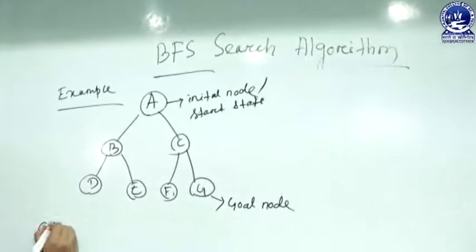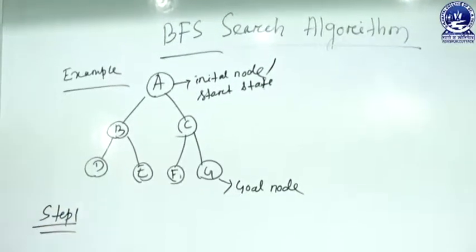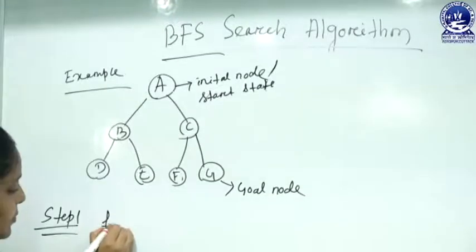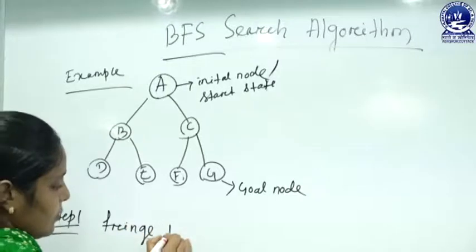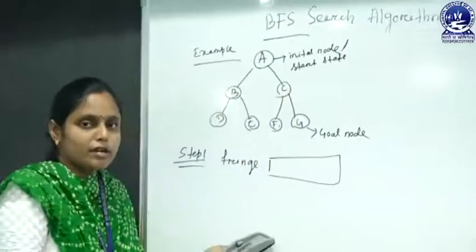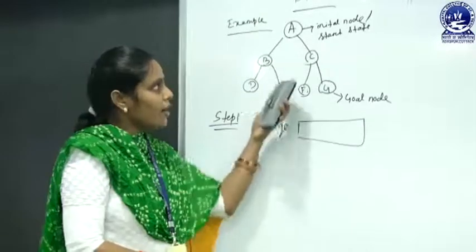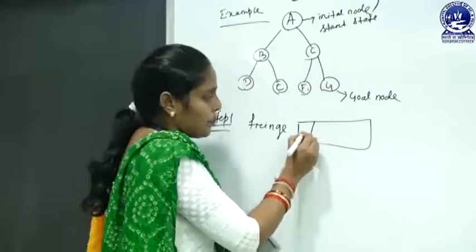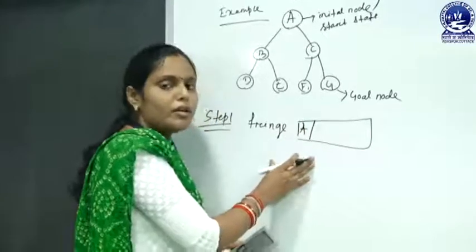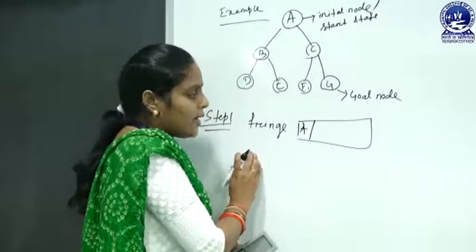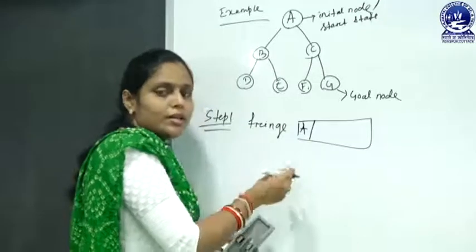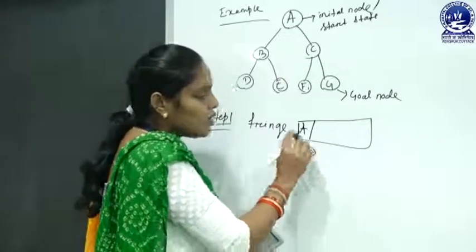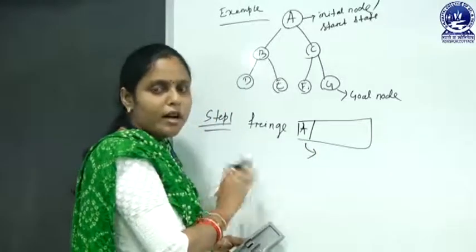First, that is step 1. Here we take one list, that is the fringe, and this fringe contains the initial node. Here in our search tree, the initial node is node A. That means the fringe list contains node A. After that, it checks whether this fringe is empty or not. Now, our fringe contains node A, that means our fringe is not empty.